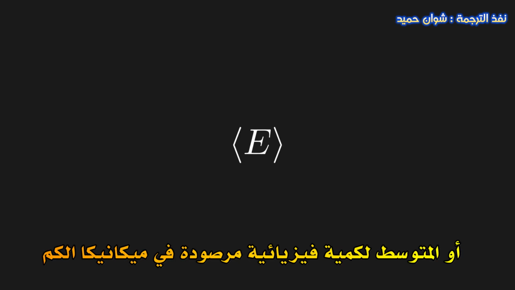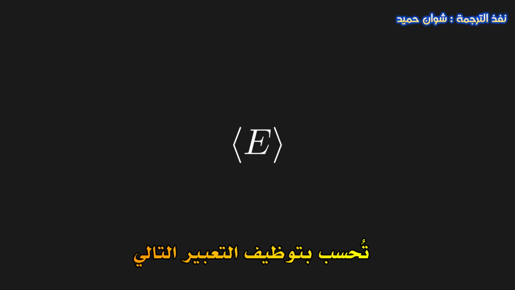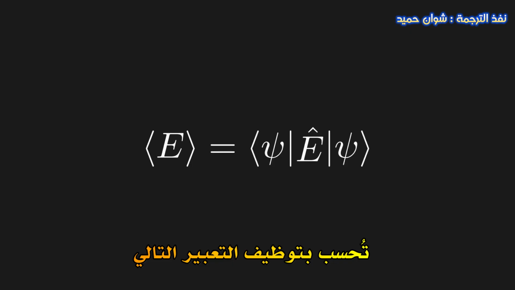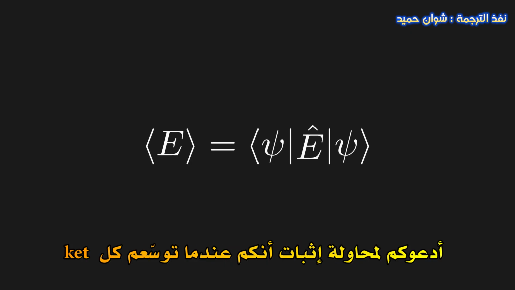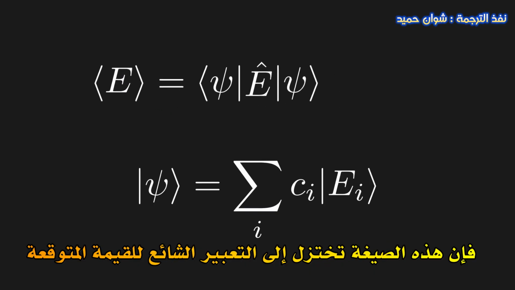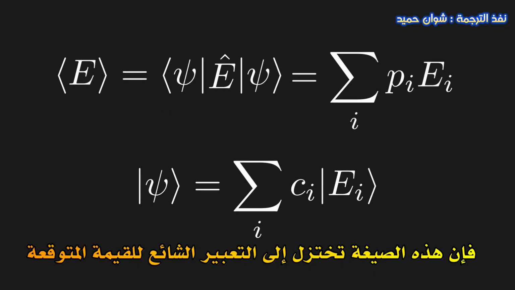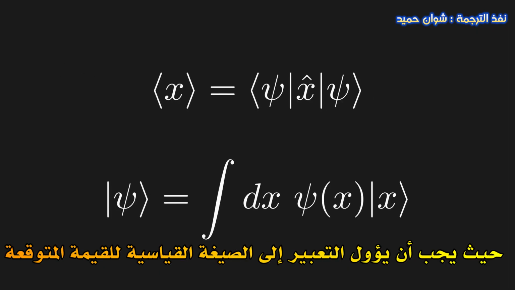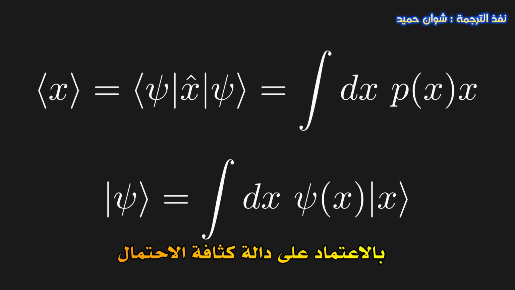Now that we know how to calculate probabilities, I want to leave you with a problem to test your knowledge. You may have seen that in quantum mechanics, we calculate the expectation value, aka the average, of an observable with the following expression. I encourage you to try and show that when you expand each ket in the eigenbasis of the observable, this reduces to the common expression for the expectation value. If you got that down, see if you can do it for an observable with a continuous eigenbasis, like position. It should reduce to the common expression for the expectation value given a probability density function.